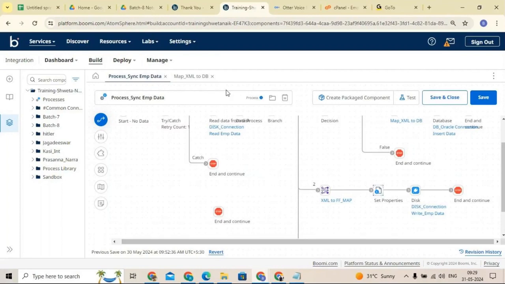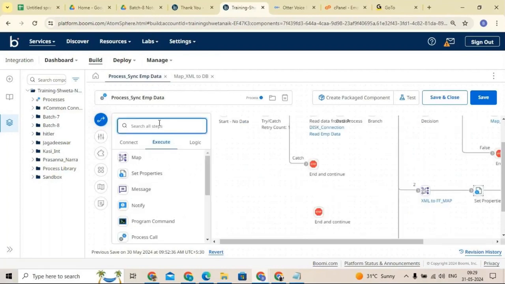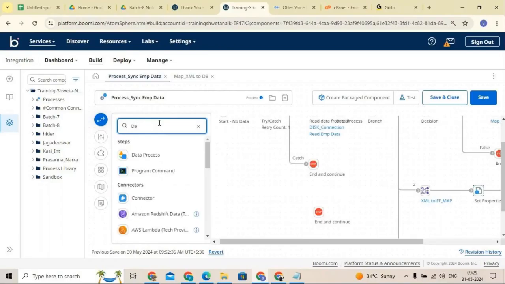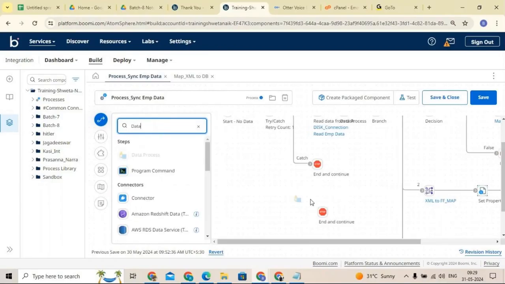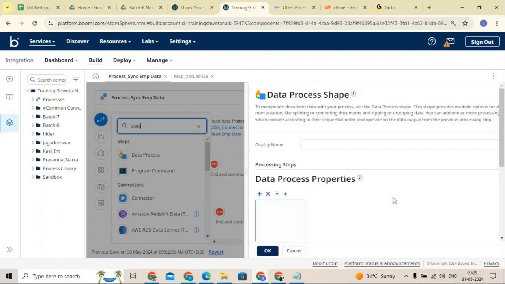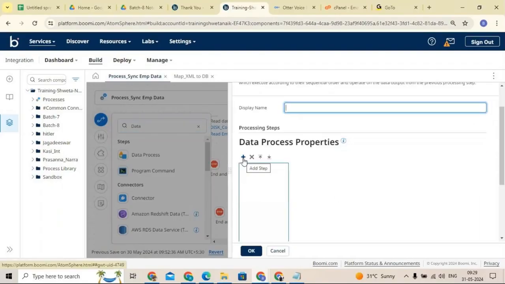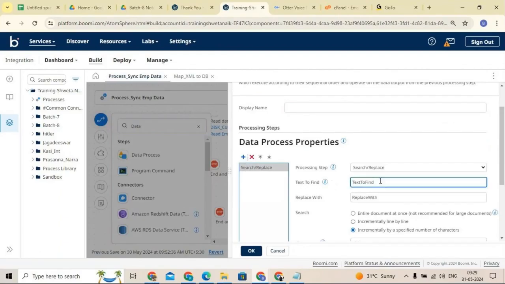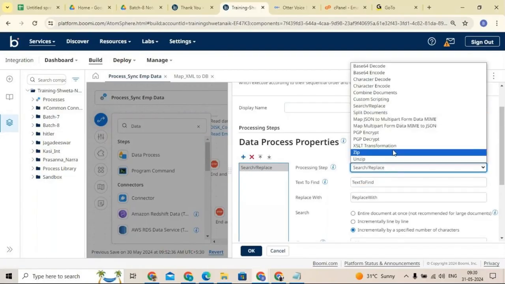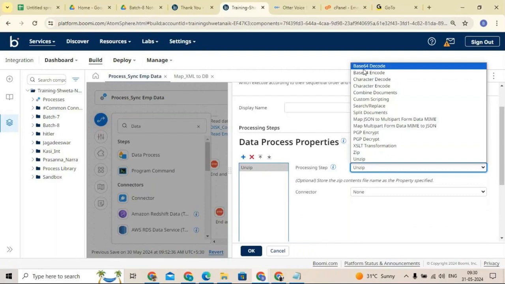Very good. So by using the data process shape, we can combine the documents, right? Yes, we can zip the document. No, combine. Zipping is a different one. Yes, we can do zipping and unzipping, but in our scenario I want to combine the documents. Now click on the data process shape. Which action do I need to select? We have different options here. Combine documents, very good.